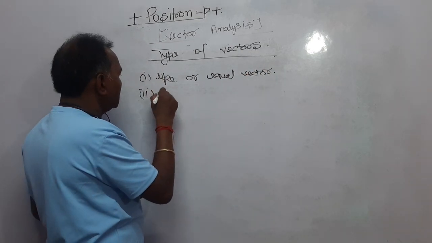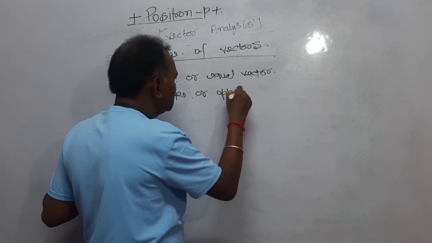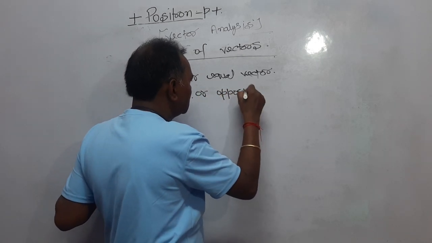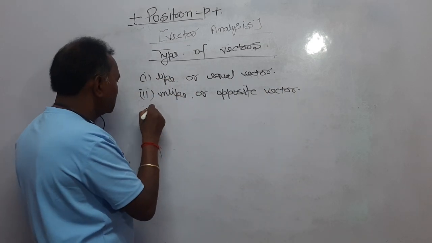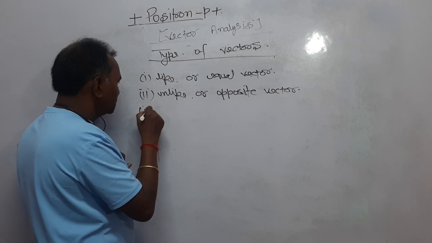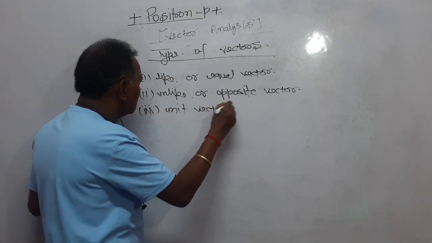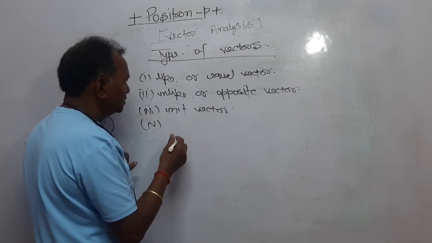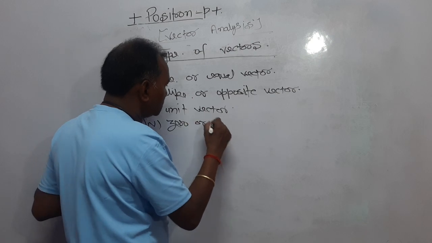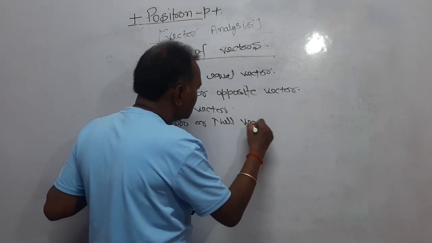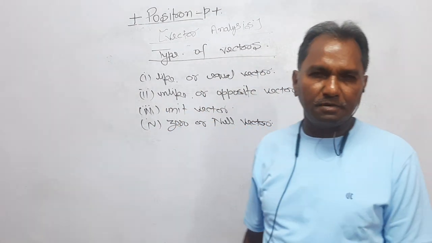Second one is unlike or opposite vector. Third one is unit vector. And fourth one is zero or null vector.